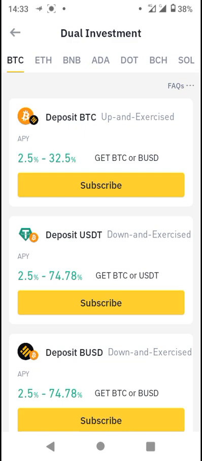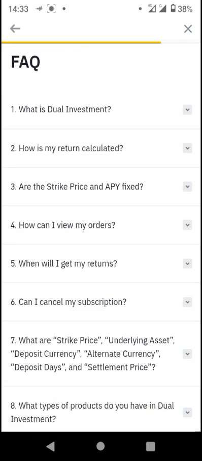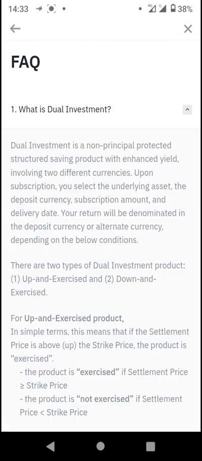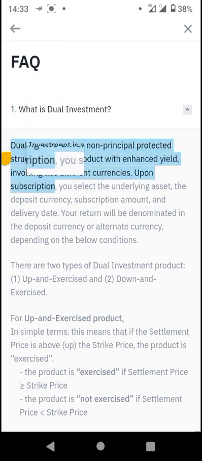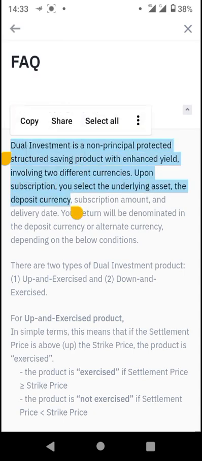So there are some FAQs which we will be reviewing to enable you understand the full concept of what the dual investment feature talks about. The dual investment is a non-principal protected structured saving product with enhanced yield involving two different cryptocurrencies. You need to understand that this dual investment, as the name implies, usually involves two different cryptocurrencies, and it is a non-principal protected structured savings product, although it has enhanced yield.